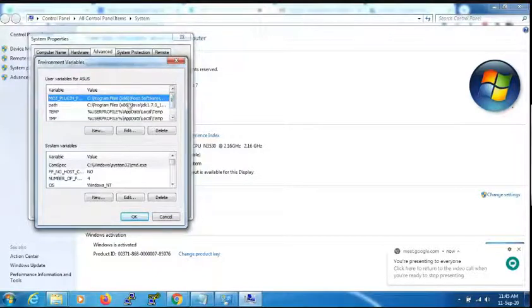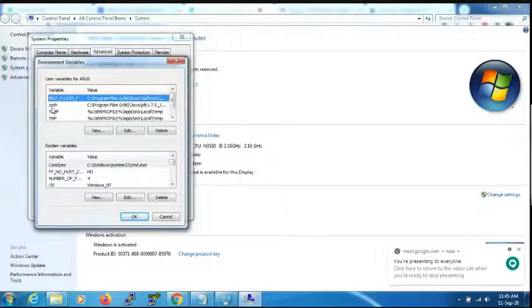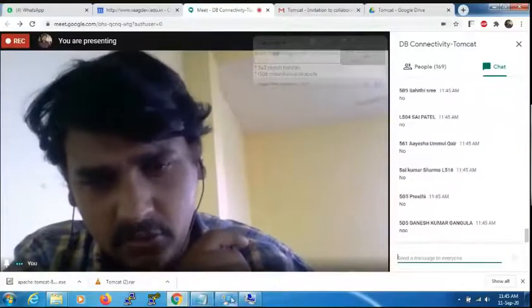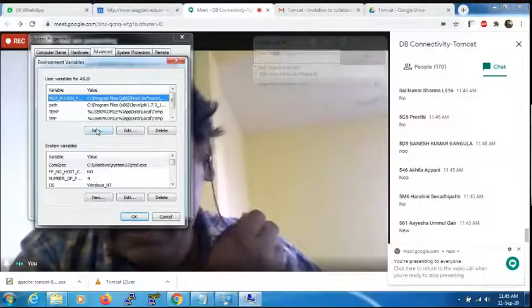Just here, check whether there is any class path or not. In the user variables, check whether there is any class path there or not. Can anybody say, is there any class path here? Very good, there is no class path. So just go for New.